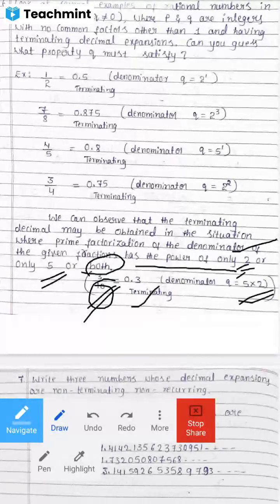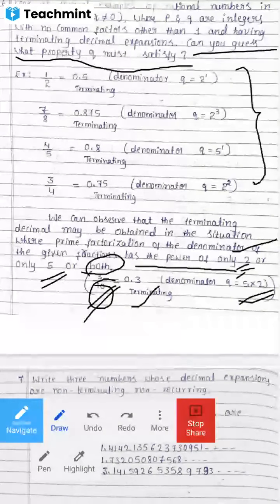So that's why here the question is, can you guess what property Q must satisfy? What is the property of Q here? In each and every example, we are observing that Q's prime factorization has the power of 2 or the power of 5 or both.